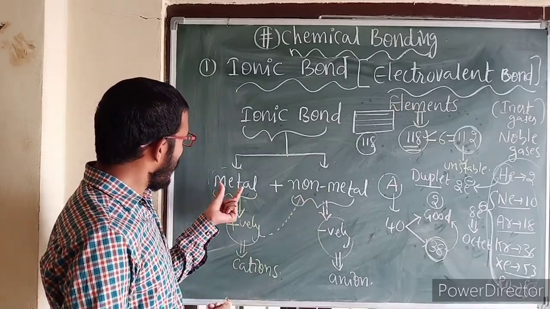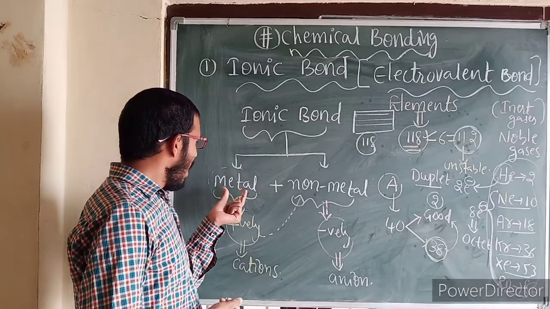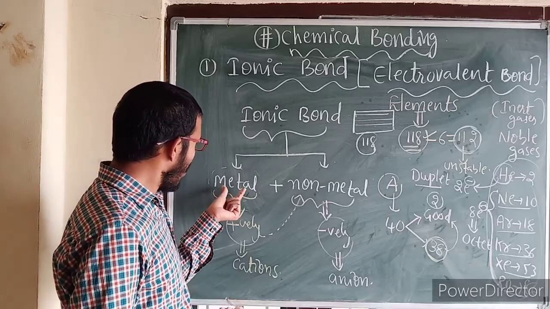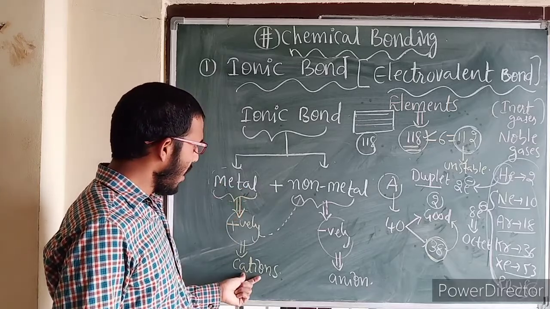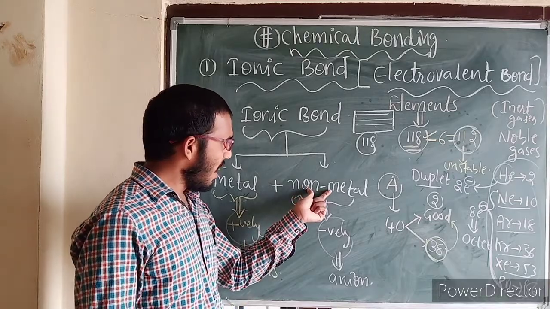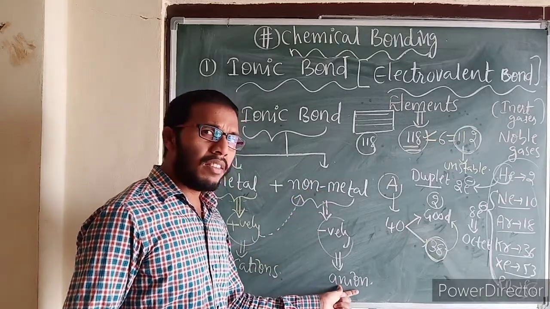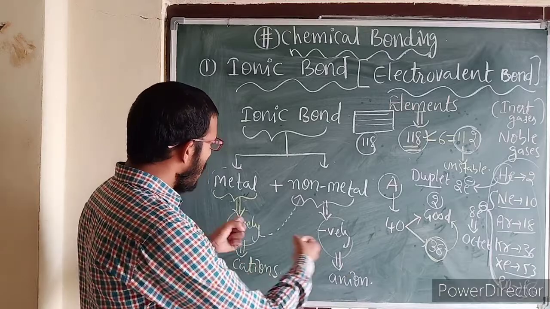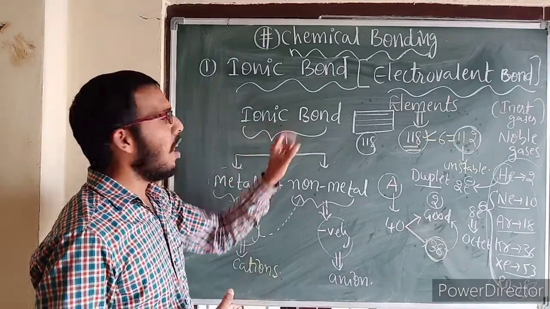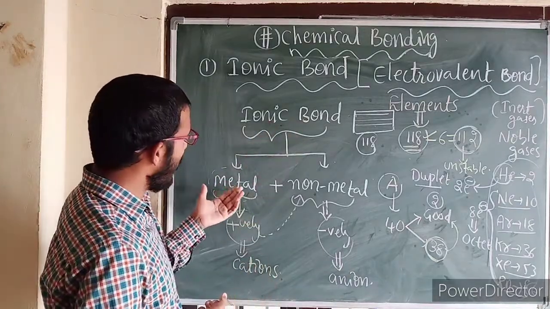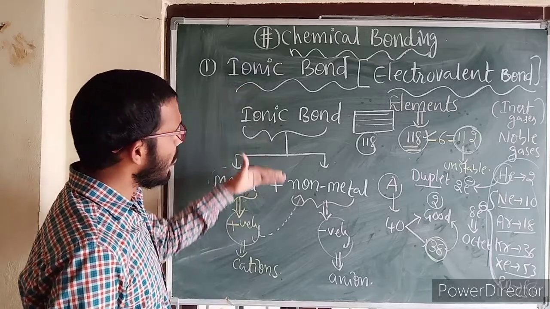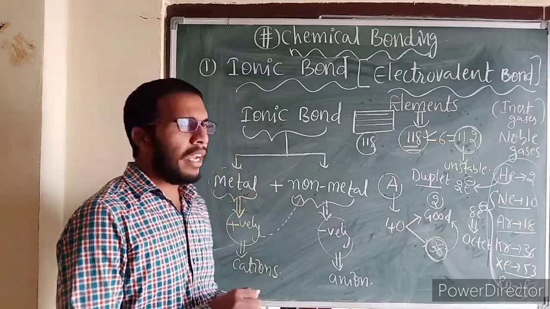After losing electrons, the metals convert into cations, and non-metals after gaining electrons turn into anions. Then both combine together and give the ionic bond. Now let us describe with an example how ionic bond formation takes place.